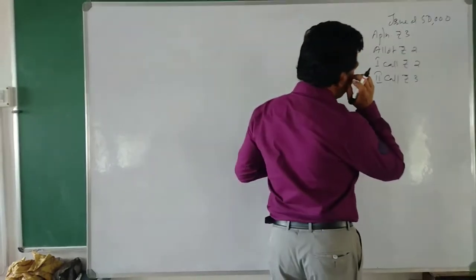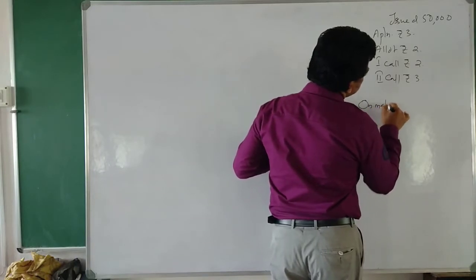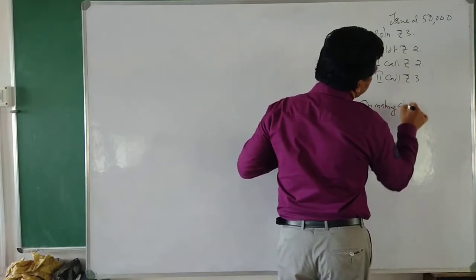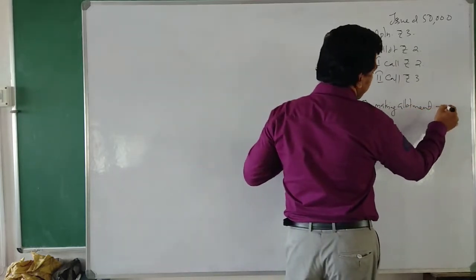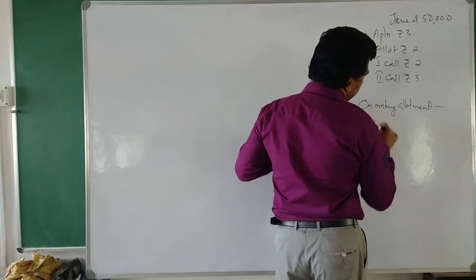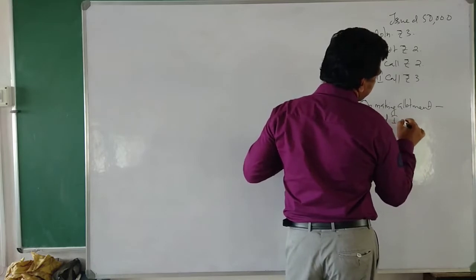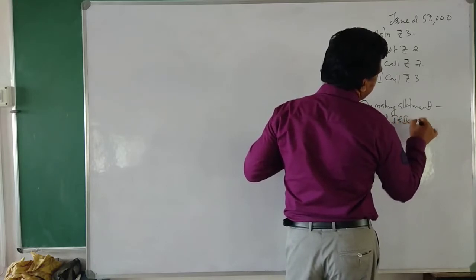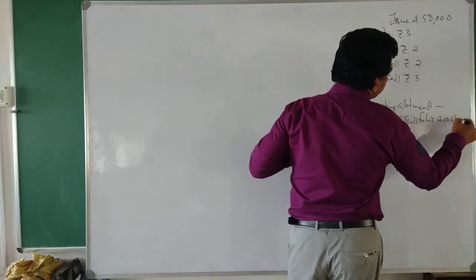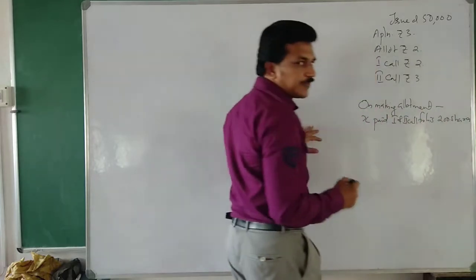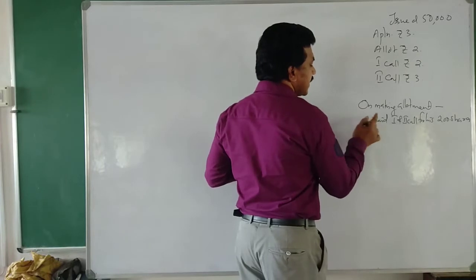On making allotment, X paid first and second call for his 200 shares.